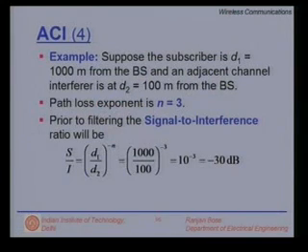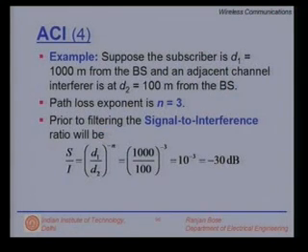Yes, question? Isn't this dependent on the power of transmission? Is it just a function of distance from the base station? The question being asked is whether the signal to interference is at all dependent on the power of transmission. Is the transmitted power coming into the picture? So, the answer is no. The transmitter power is the same for both the desired and the interfering mobile station.